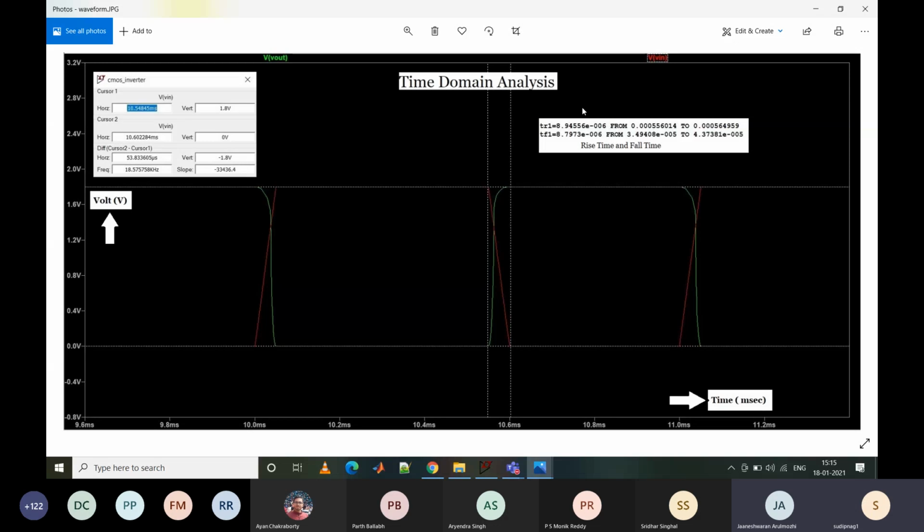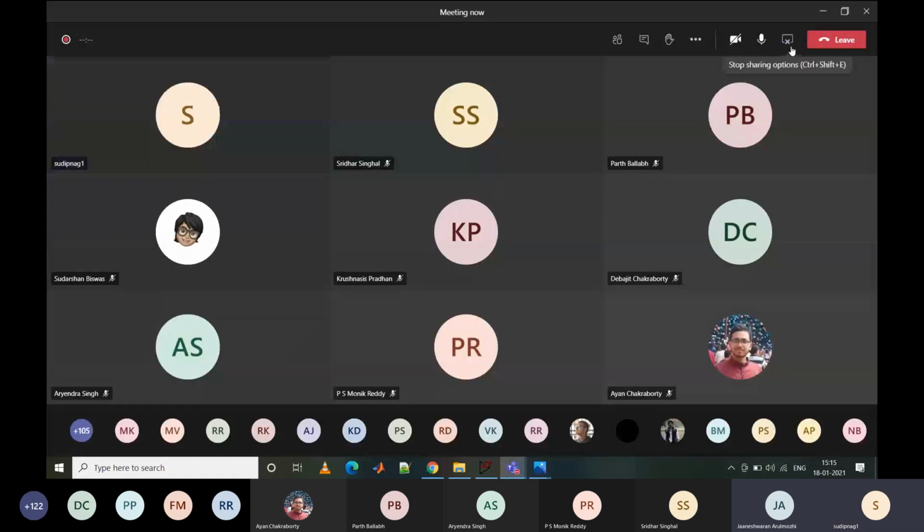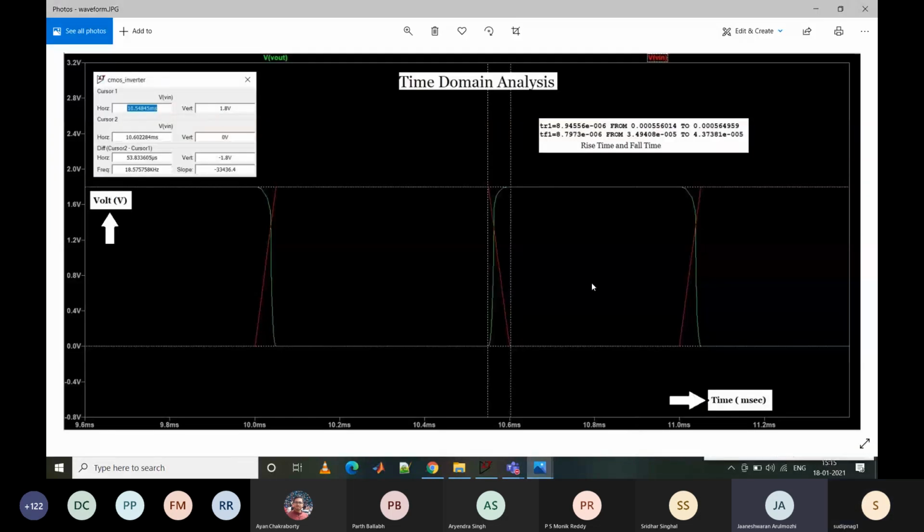And both are having 180 nanometer length. Yes, sir. I didn't change the length at all. Show the waveform. Just show it once again. Show me your schematic. Yes, sir.